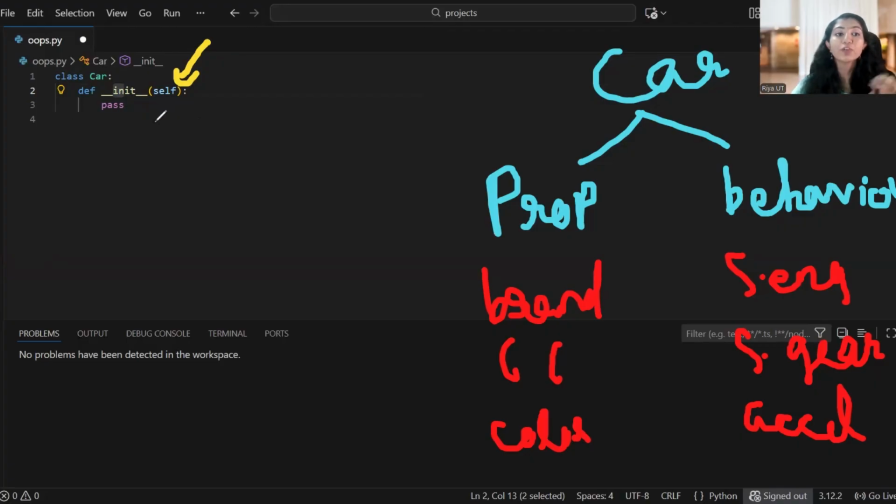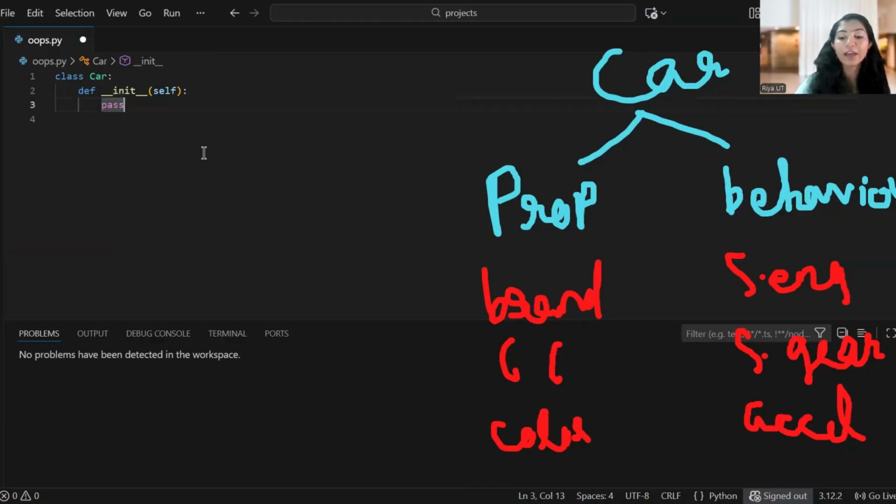So you must use the reference variable self, and pass it as an argument. If you ask me, can we pass any other variable? Yes, it will also work, but we have to follow the Python rules and regulations. As the convention, you have to use self only. It will work even if you use any other variable, for example s, but we have to follow the Python rules, so you have to use self only.